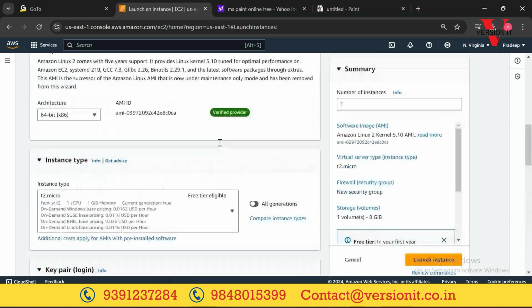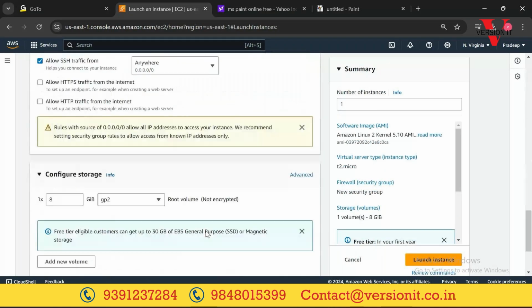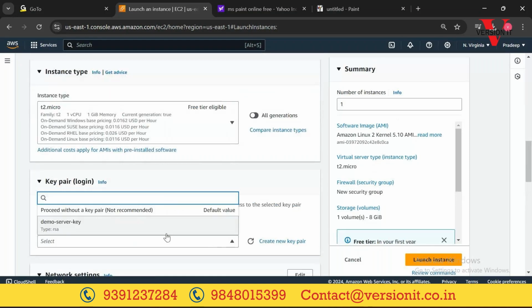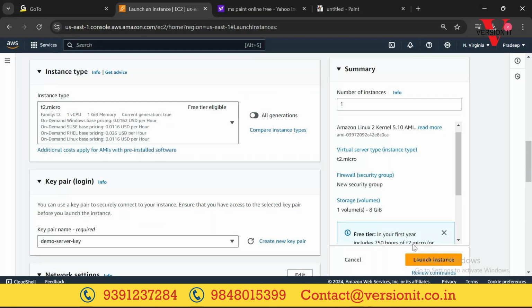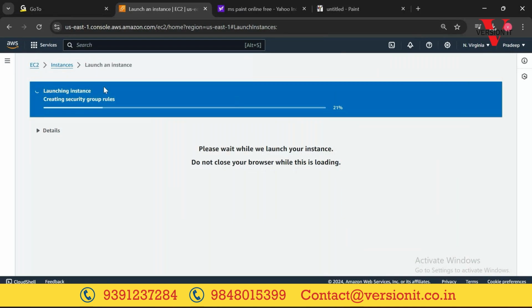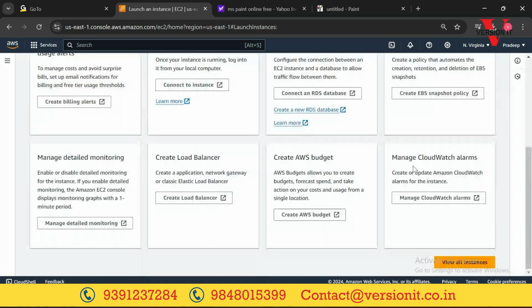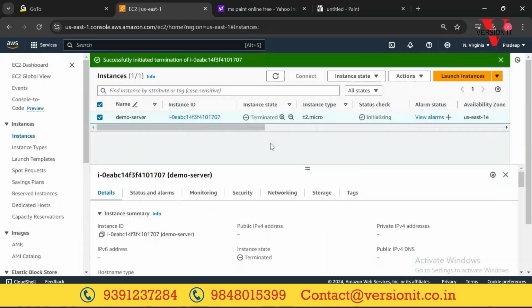I'll just select the existing key. Click on launch instance. When you click on launch instance, we need to wait. And how to see the details? Just scroll down. You can see view all instances here. You select this one. Now we can see one is terminated, and the second one.